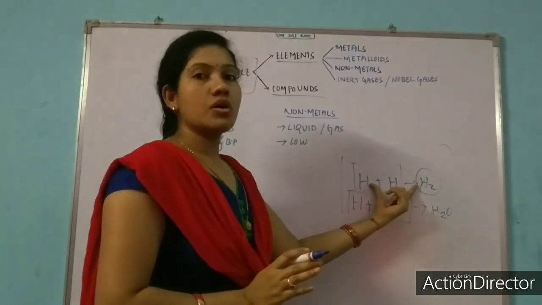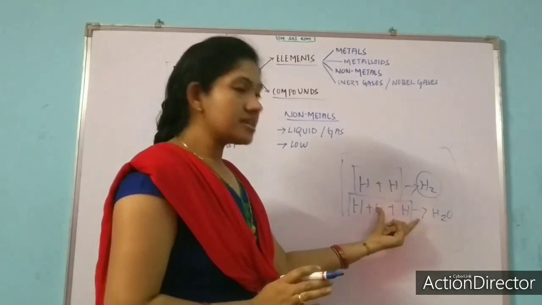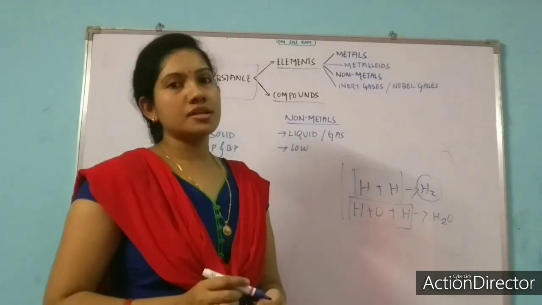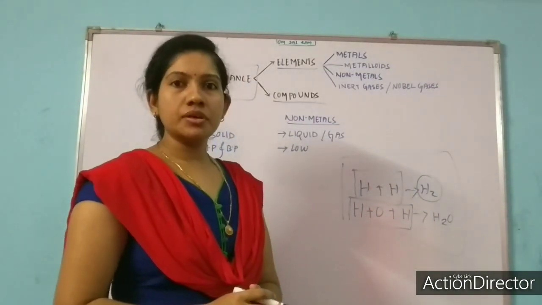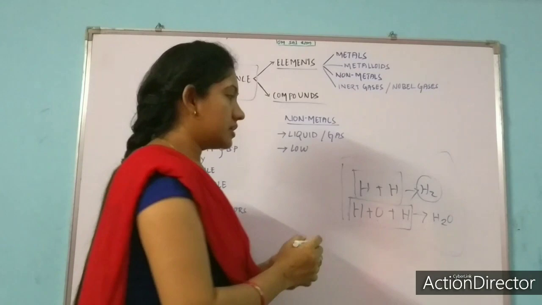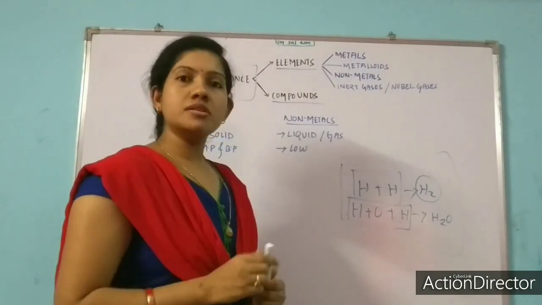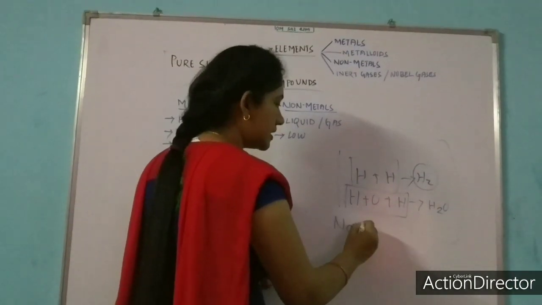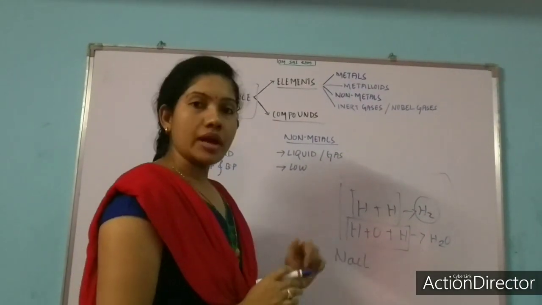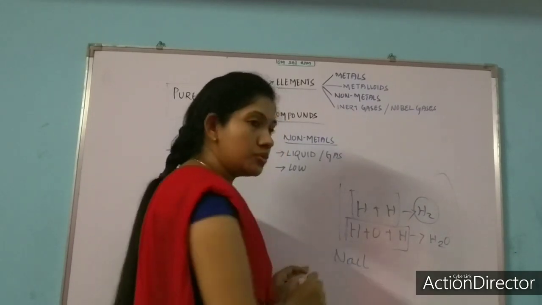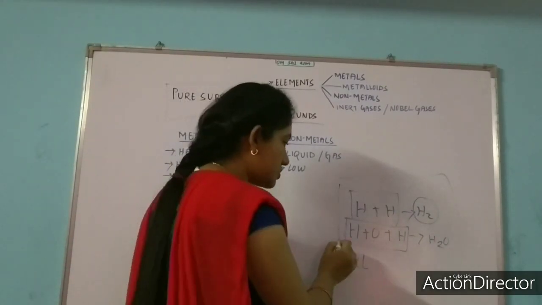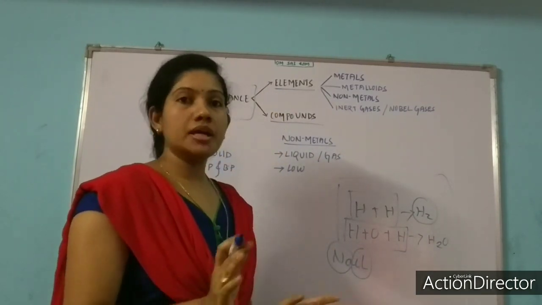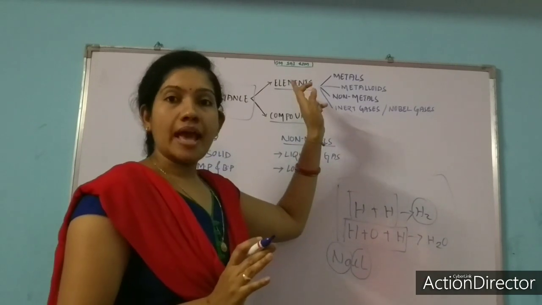These we call elements, and substances made up of two or more different kinds of atoms we call compounds. Again, one example I will give you: table salt, or this common salt that we take. The formula of table salt is NaCl, sodium chloride. Here two atoms are involved, one is sodium and another is chlorine. That's why it is a compound, it is not an element.